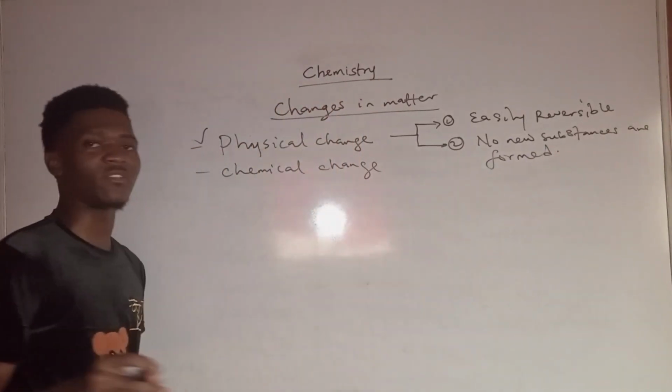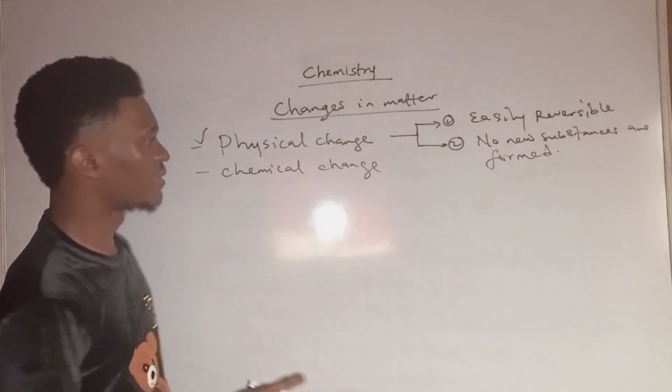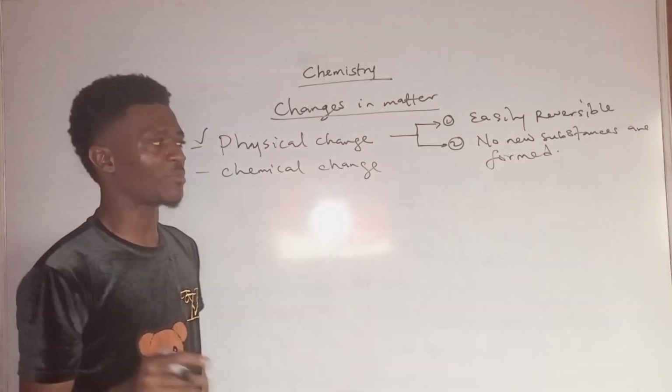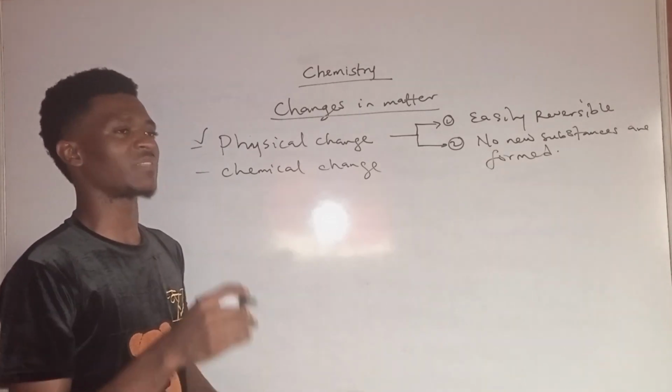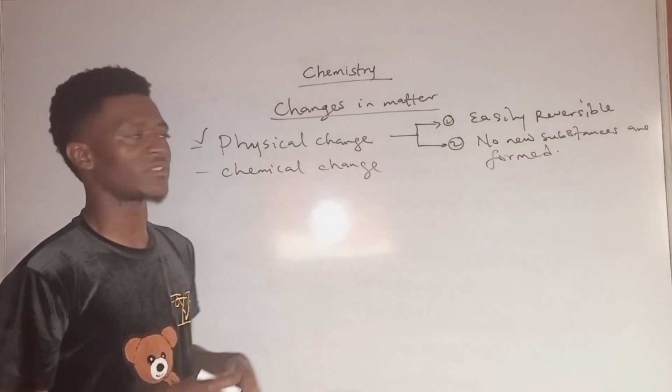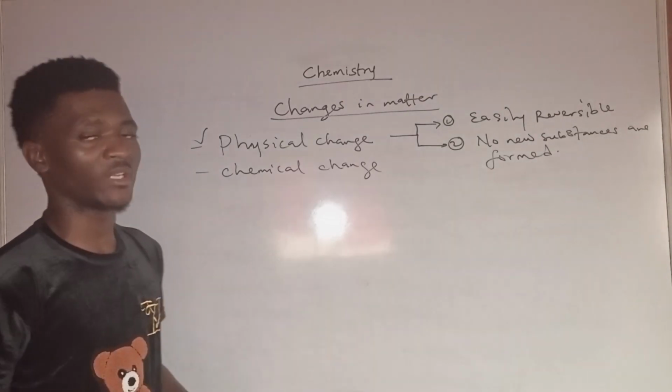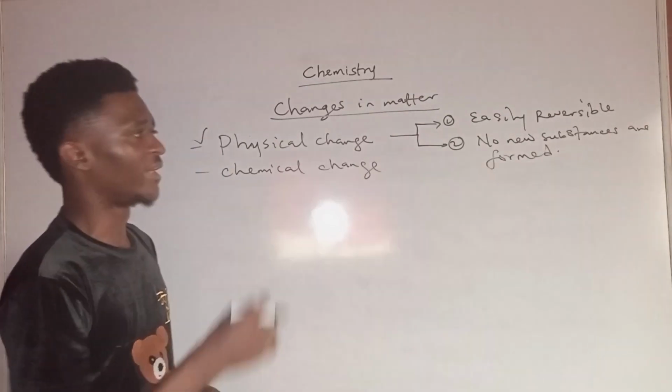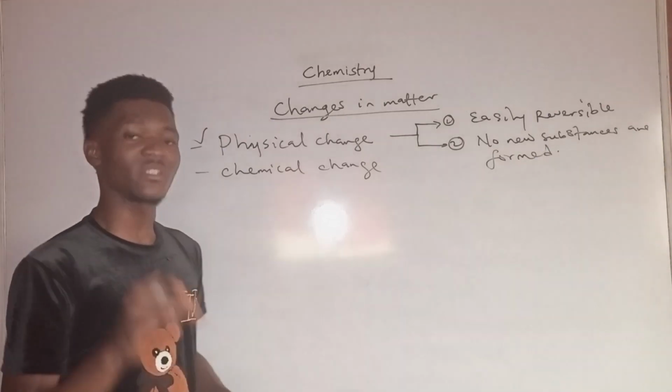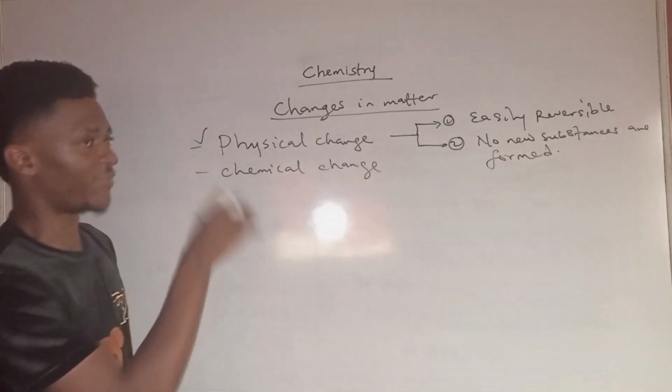So the two main things that you need to know about physical changes is that one, they are easily reversible, meaning that you can actually get back the initial substance that is undergoing the physical change. And then again, no new substance is formed in the process of carrying out a physical change.